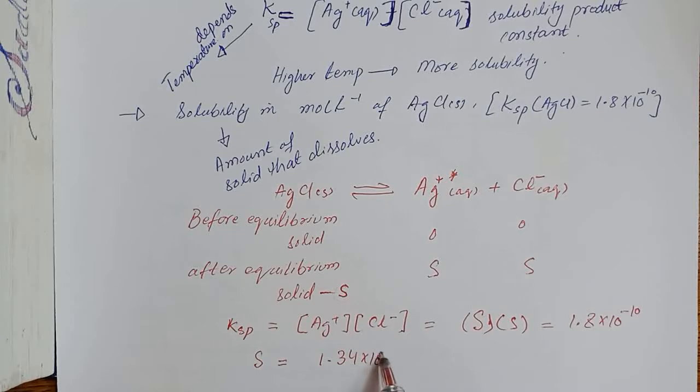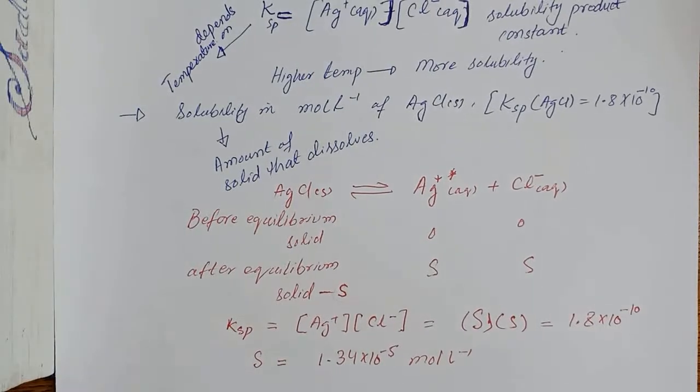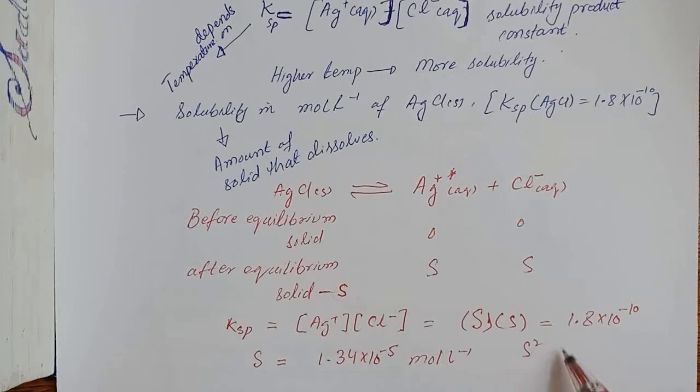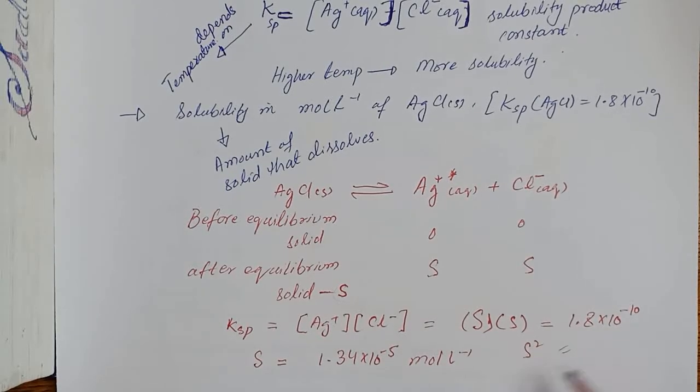that is 1.34 into 10 to the power minus 5 mole per liter. That was calculated by taking the square of S. S square is actually equal to this value, and then we can take the square root of these two values.